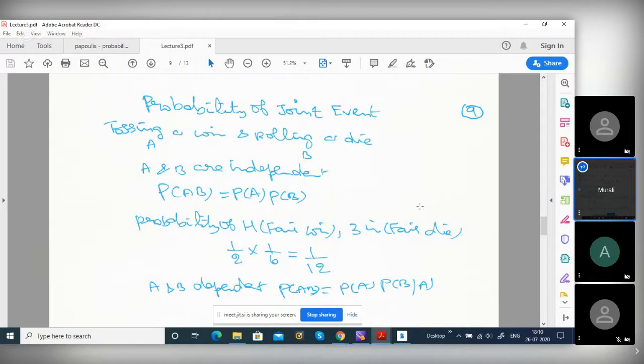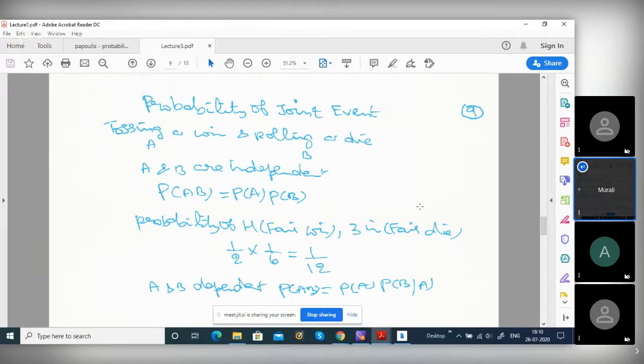So I'll talk about the probability of a joint event. We talk about the probability of rolling a die or tossing a coin. There are two events, two experiments, A and B, and both are independent, right? What is the probability of the joint event AB? Probability of AB equals probability of A times probability of B, if they are independent. Do you know this? Yes, sir. For example, you are tossing a coin and rolling a die. It is a fair coin and a fair die. What is the probability of getting a head and getting a three?